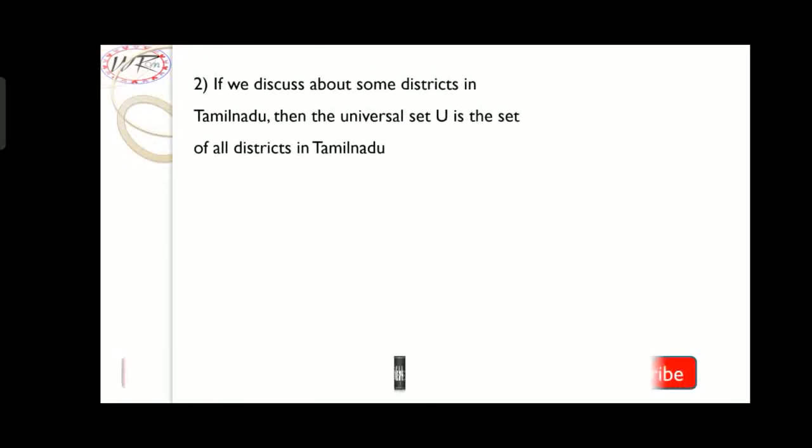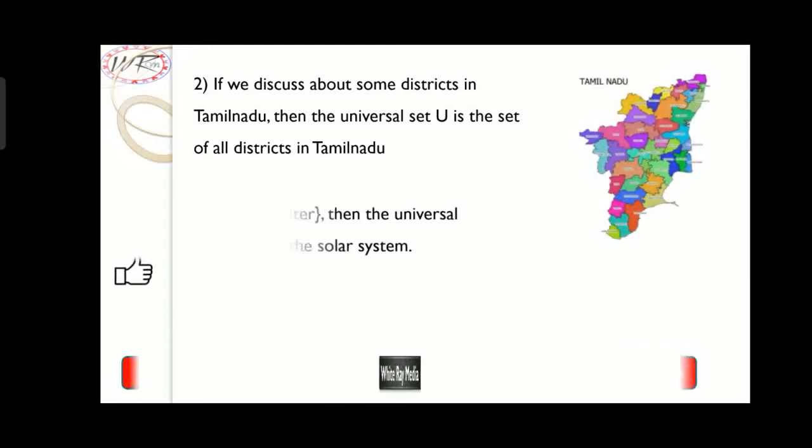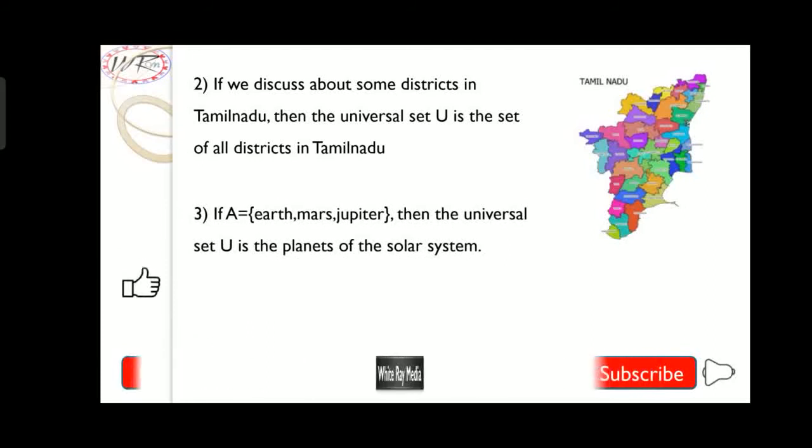Second example, if we discuss some districts in Tamil Nadu, then the universal set U is the set of all districts in Tamil Nadu. Example 3, if A = {Earth, Mars, Jupiter}, then the universal set U is the planets of the solar system.